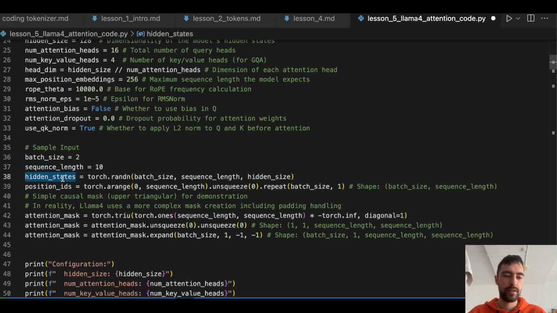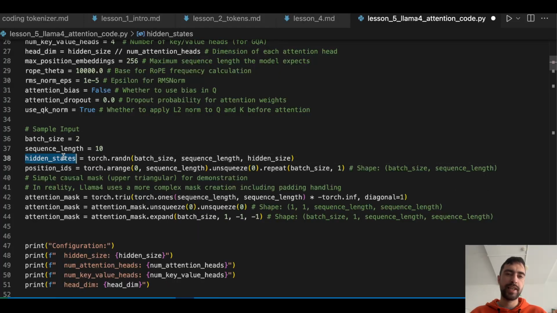Hidden state. Well, okay, so one hidden state is one token embedding, and we will have a bunch of token embeddings for each token in the context window. So we will have 10 tokens, which means 10 hidden state vectors, and 2 of those context windows, 2 times 10, so 2 independent context windows.